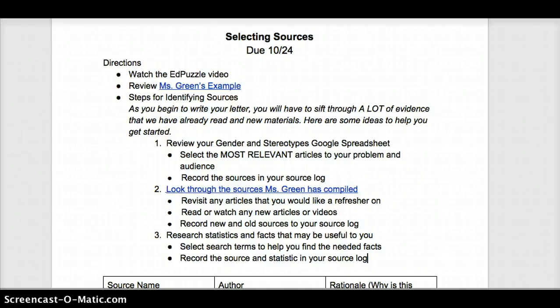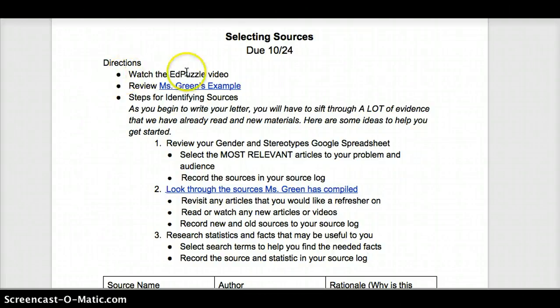Now that you've selected your audience, your problem, and your artifact, one of the most important steps before actually drafting your letter is to select sources. So on your Google Doc for your pre-writing, you'll see a bunch of directions. Now these directions may feel overwhelming, but I'm going to walk you through my process.